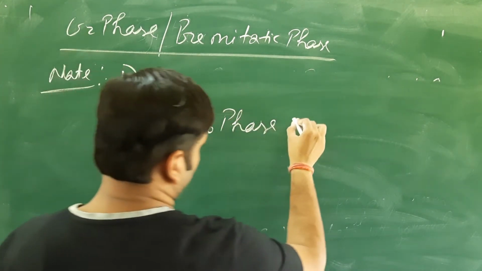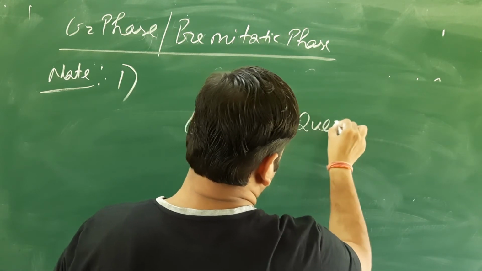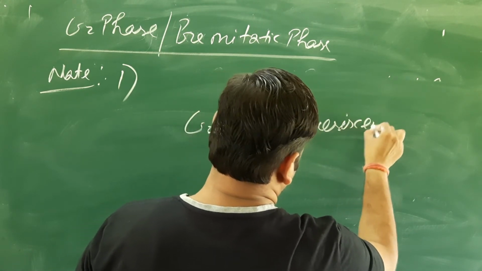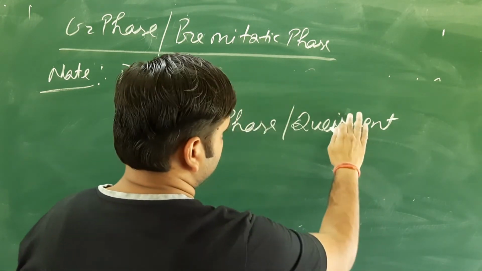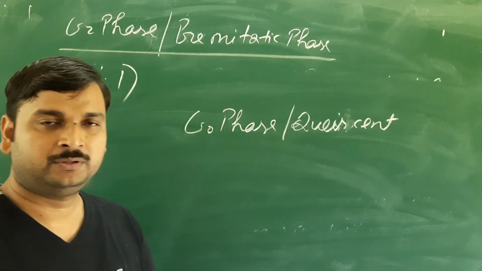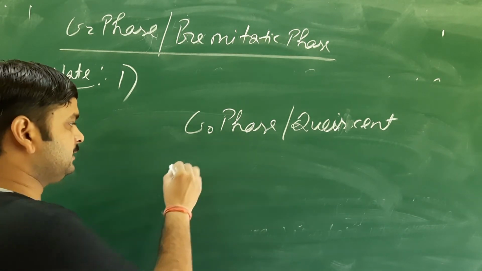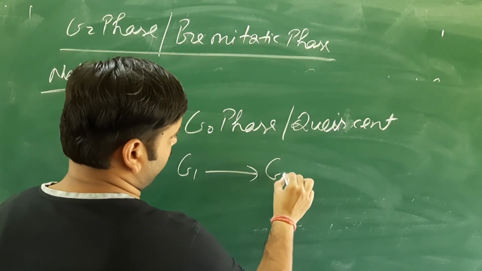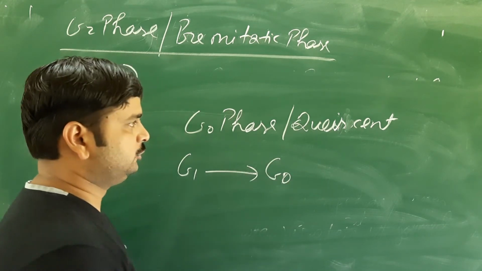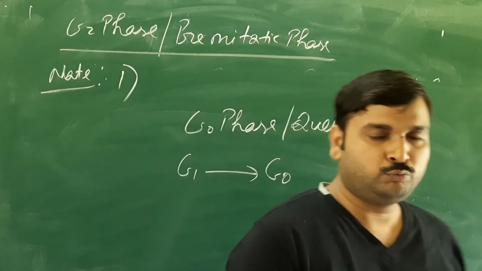The G0 phase is also called the quiescent phase. So they will complete the G1 phase, but it will be followed by the G0 phase, or the quiescent phase.